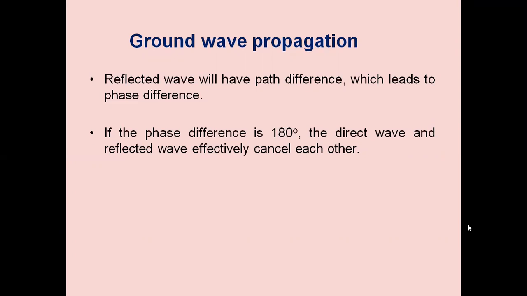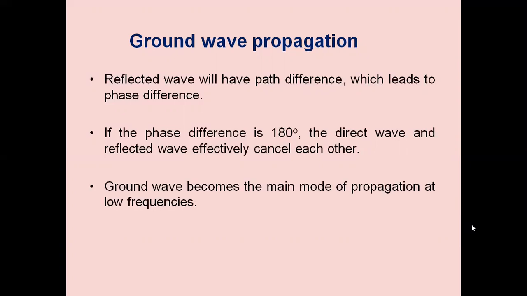If the phase difference is 180 degrees, the direct wave and the reflected wave will interfere with each other. There will be an interference of electromagnetic waves, and the effect is cancellation of the waves. The signal cannot be received properly. Ground wave becomes the main mode of propagation at lower frequencies up to 2 MHz.